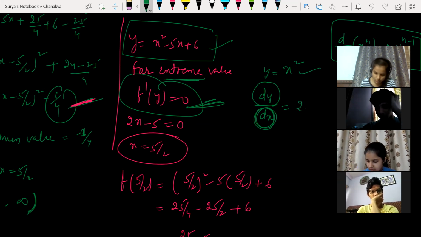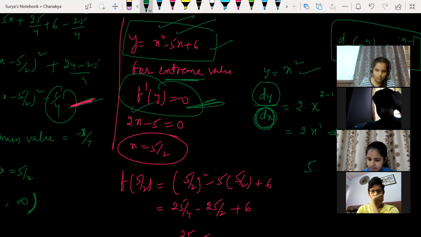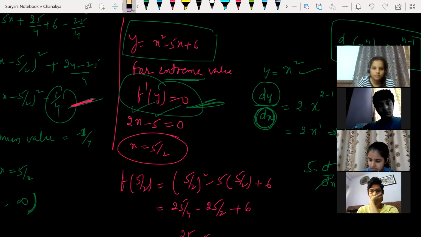So n into 2 into x to the power of n minus 1, so I'm getting 2 into x. 2 into x to the power of n gives me 2x only. So that's how I wrote here. d by dx of x square is 2x. d by dx of 5x is 5 into d by dx of x, dx will go, you will get 5. So I'm getting 5 here. d by dx of a constant is always 0.